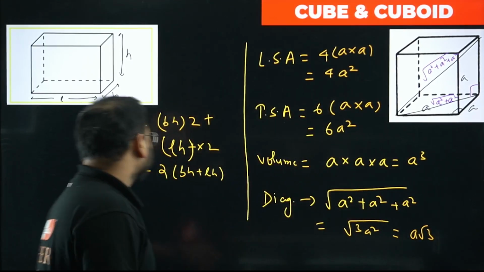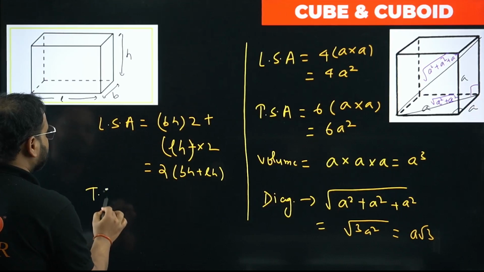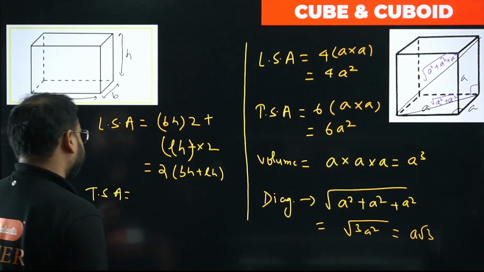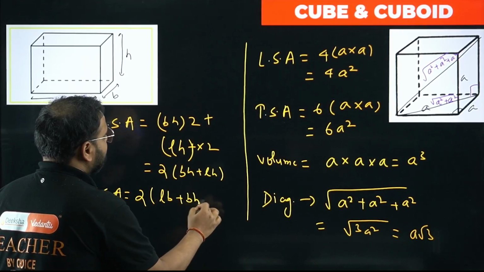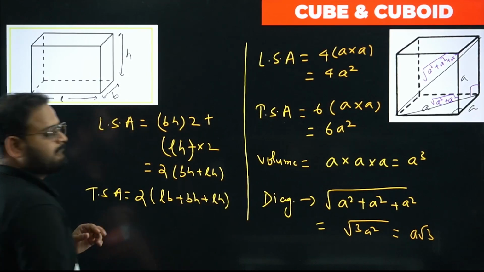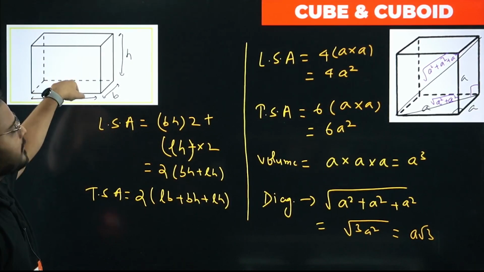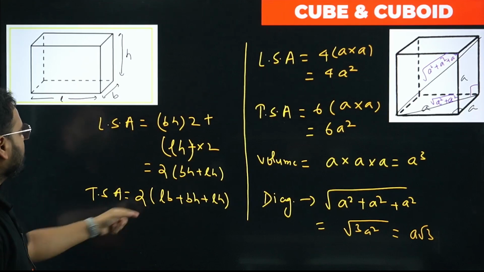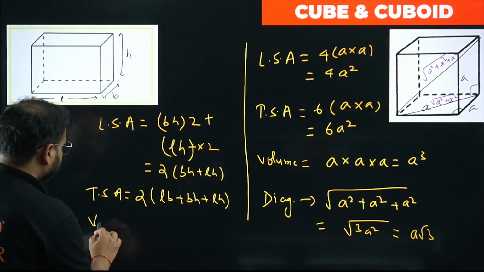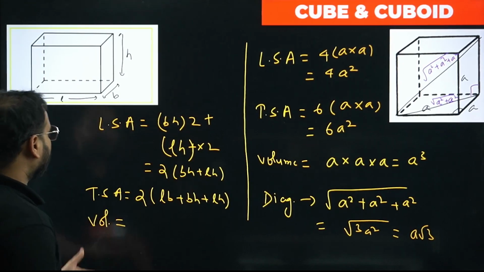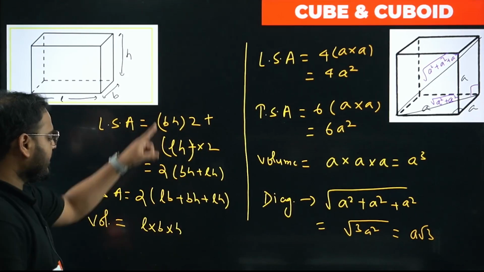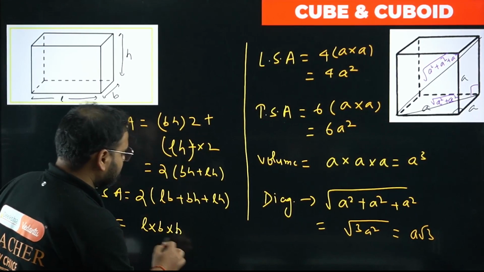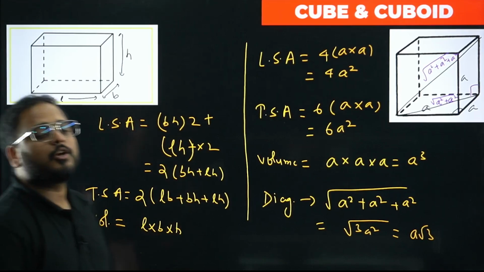Check for TSA. For TSA just write this, which is always true: twice of LB plus BH plus LH. It means you have to include the top and roof, the roof and the floor as well. So that is TSA. What's the volume, sir? The volume will become L into B into H. Areas will have units as square units. Volume will have unit as cubic units.